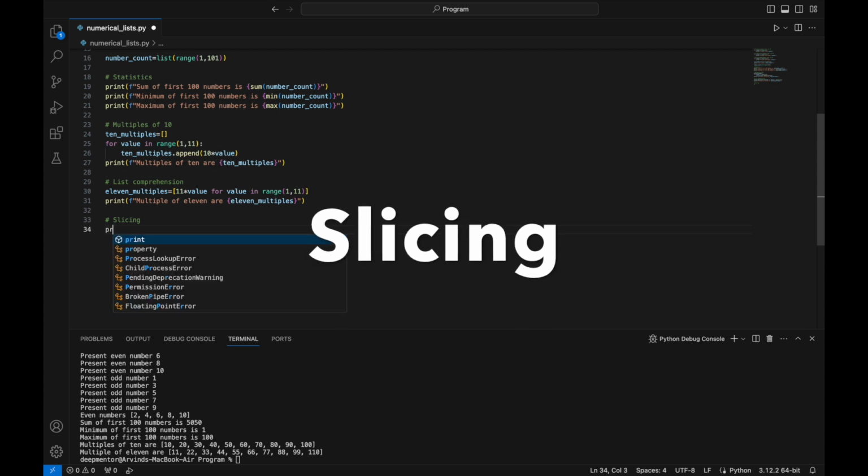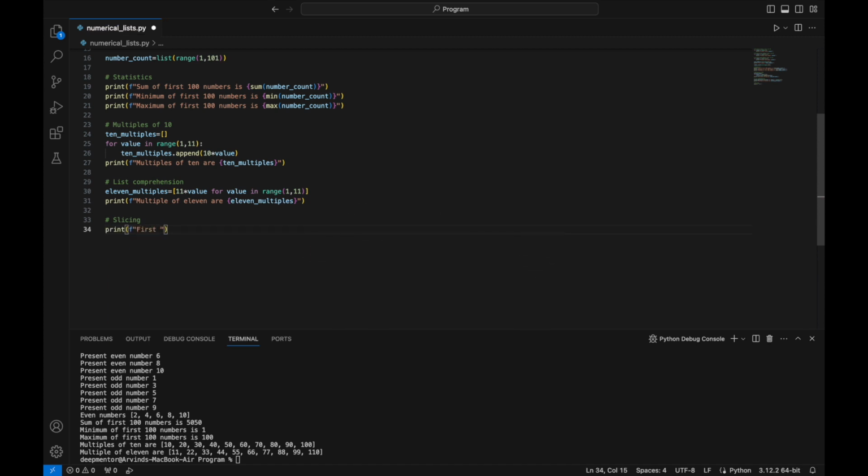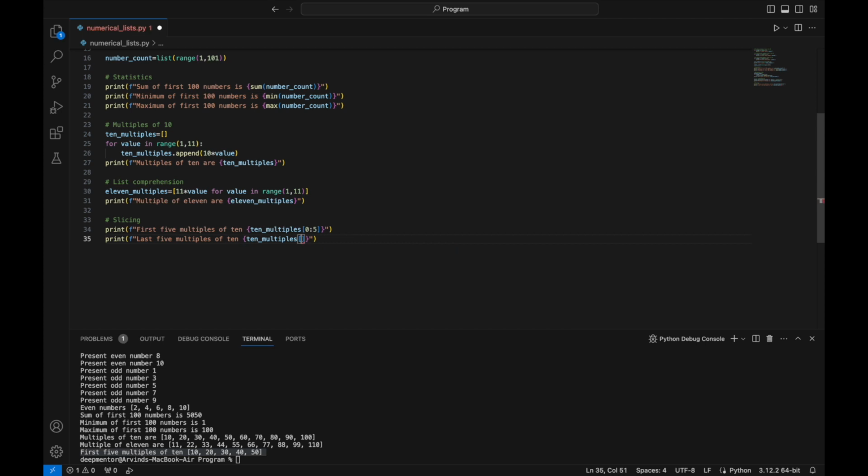Let's now have a look into slicing. Slicing is a way of accessing a sublist from a list, or in other words, accessing a slice of a list. Here you need to provide a start index and an end index. Start index is inclusive and end index is exclusive. This is similar to the range parameters we saw earlier.